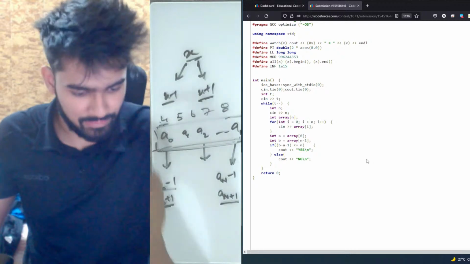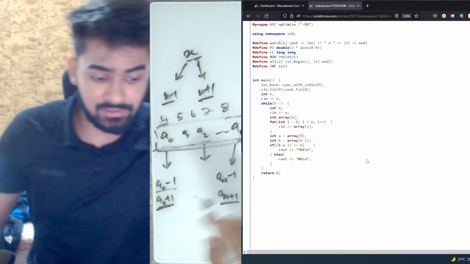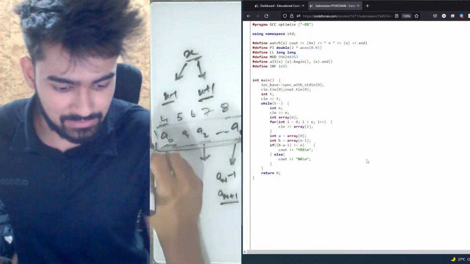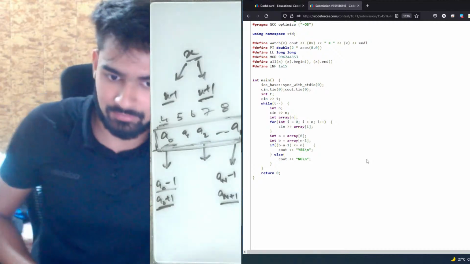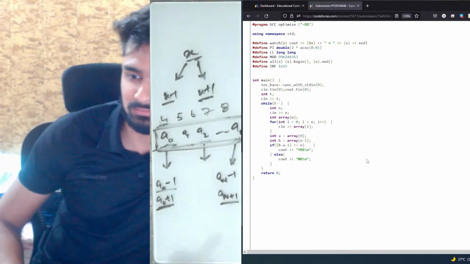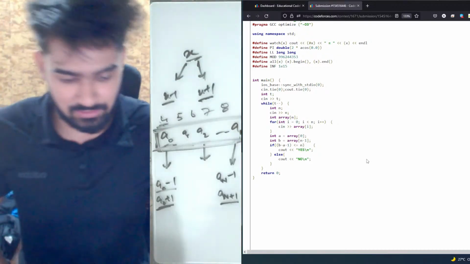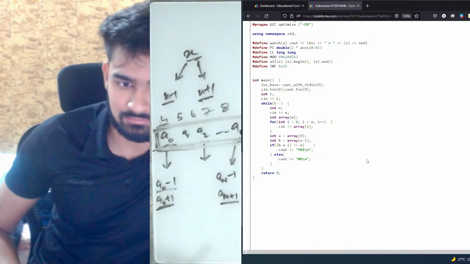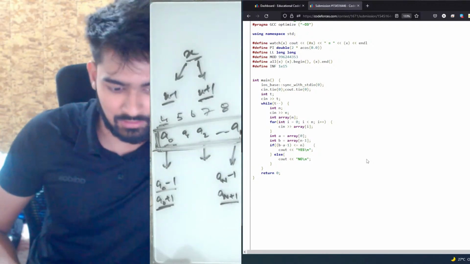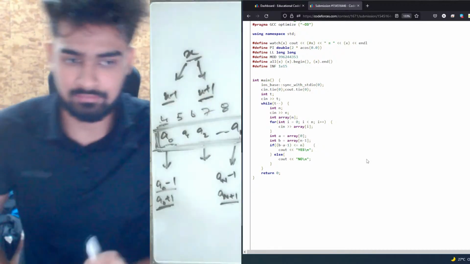Not clear? Okay, we know that every element is different and they're strictly increasing. That means you have all the elements in the middle, you just need to increment a little more. You already have n elements in the middle, which means the difference of these should also be equal to n.